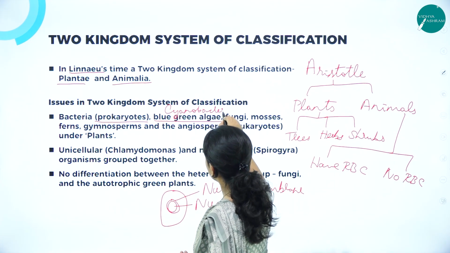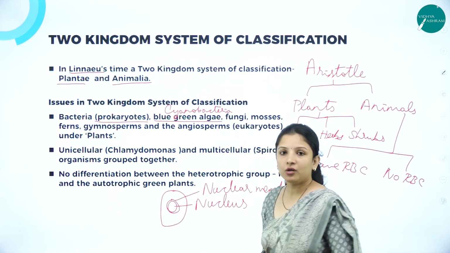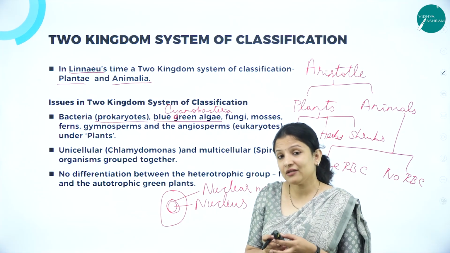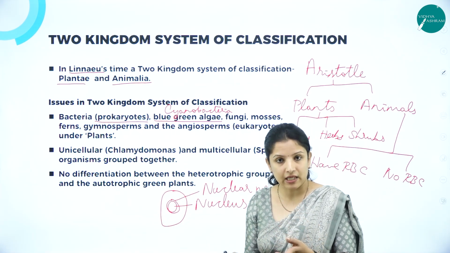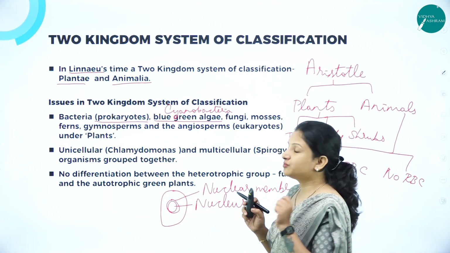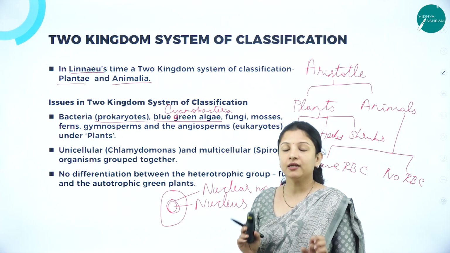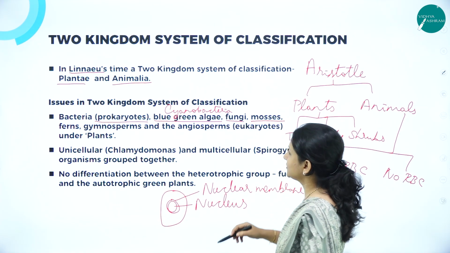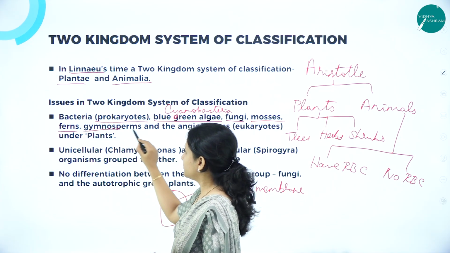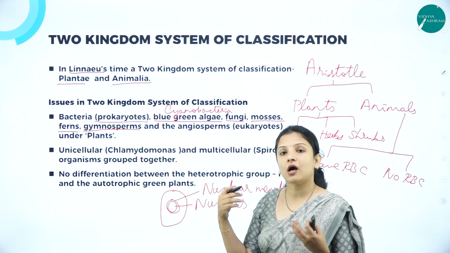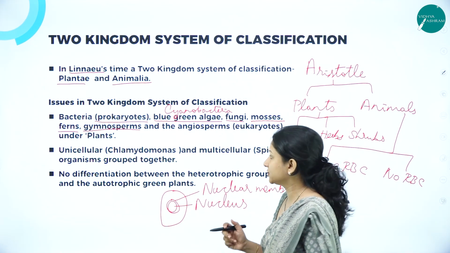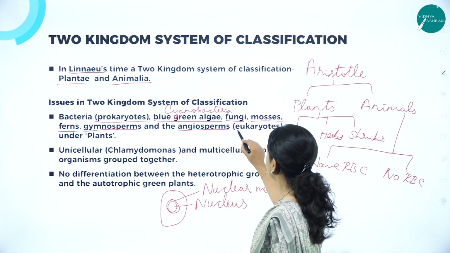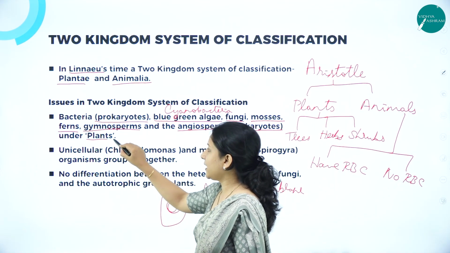Blue-green algae is not an algae, it is a bacteria. It is called blue-green algae because it has chlorophyll pigments in it, and it has some very minute characteristics which resemble algae. That is why they named it blue-green algae, but it is not an algae. It is a bacteria, and they are unicellular. And fungi, mosses, ferns, gymnosperms: ferns, mosses and the like are non-flowering plants. They don't produce flowers. And angiosperms, which are flowering plants, are all put under eukaryotes, that is under plants.